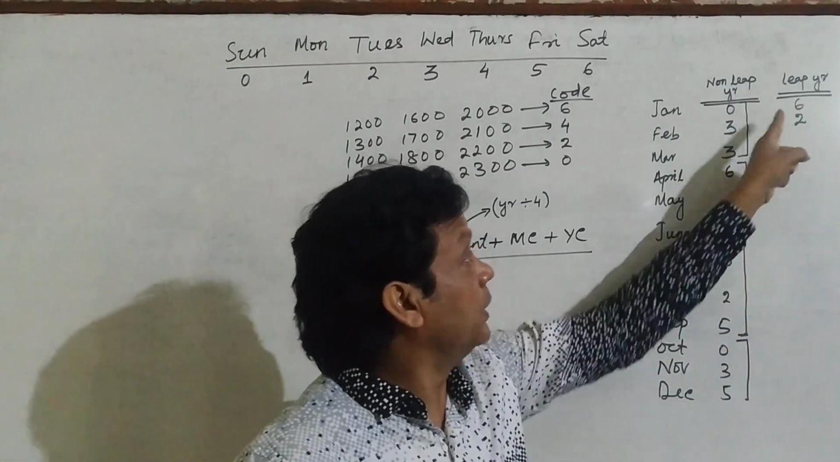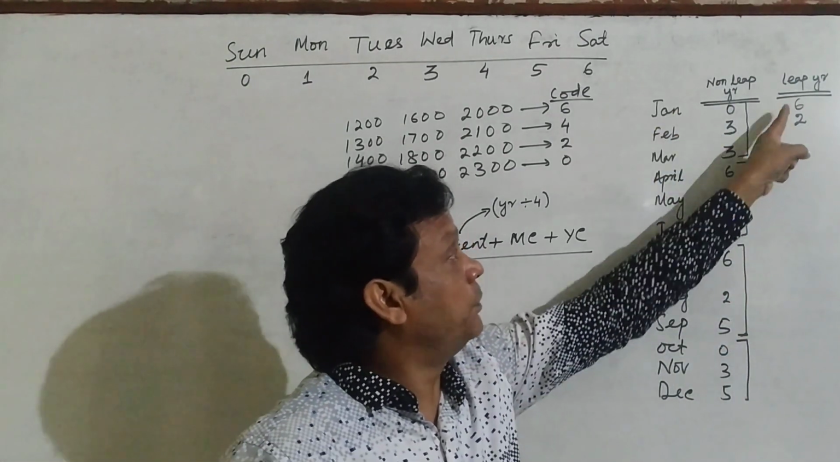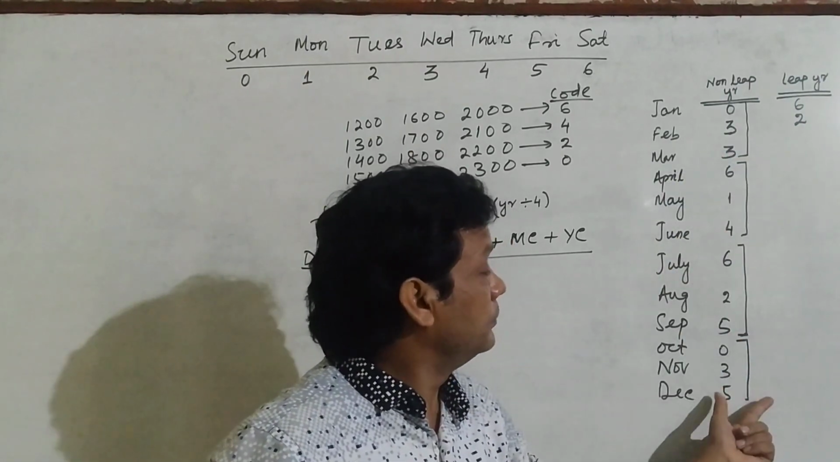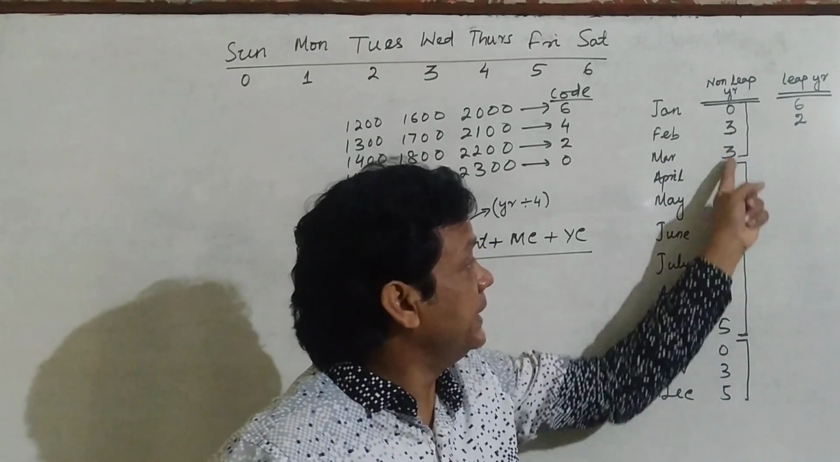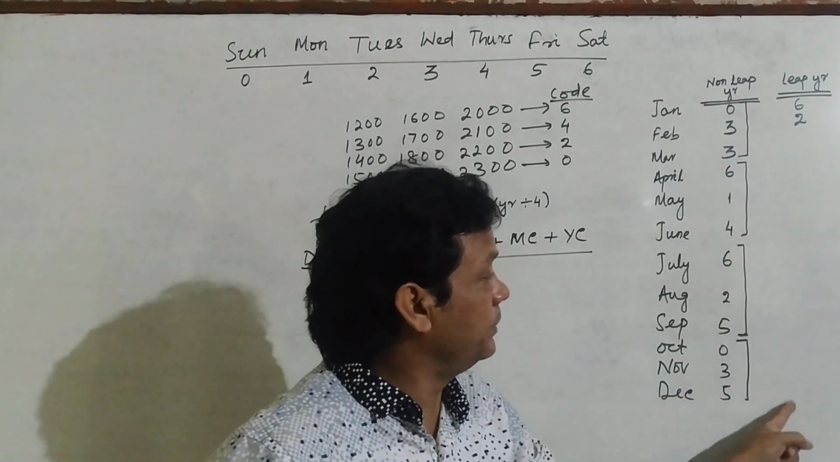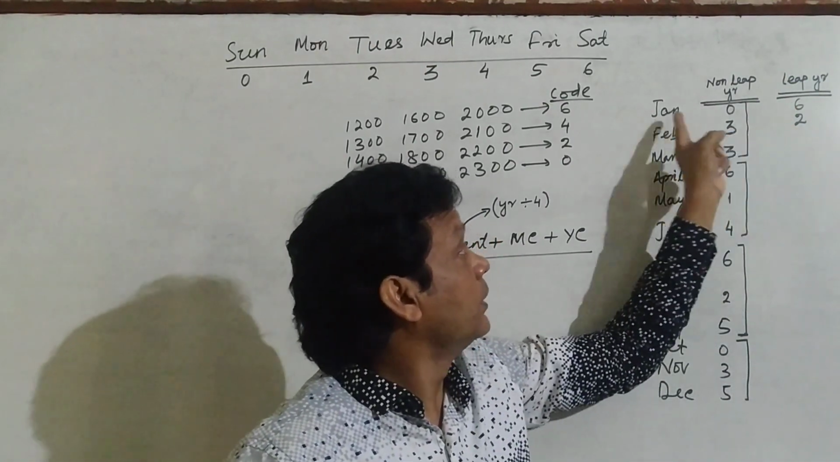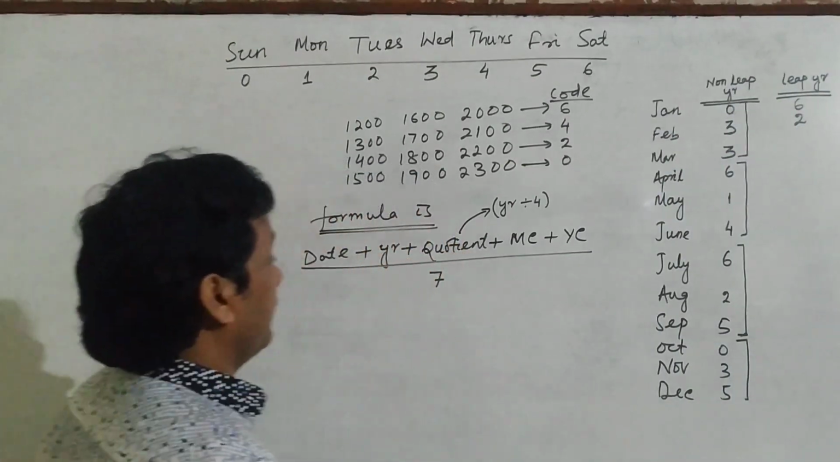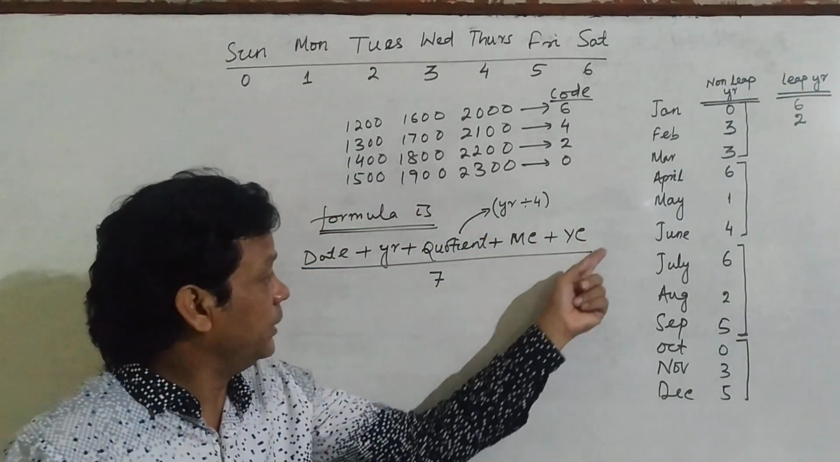And in a leap year, only January and February differ. It will be 6 and 2, and the others are exactly the same as in the case of a non-leap year. That means 3, 6, 1, 2, everything will be the same. Only these two change. For January it will be 6, for February it will be 2. See here. And what is the formula? What is the meaning of this one?